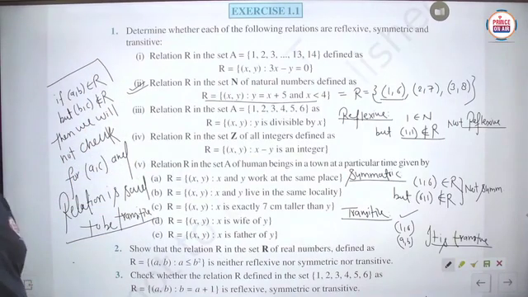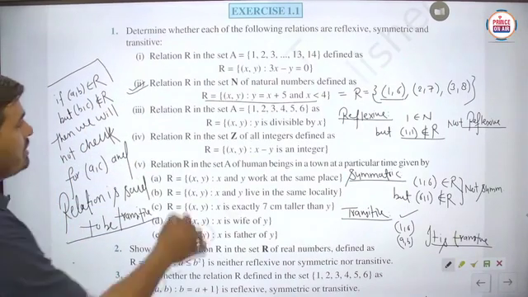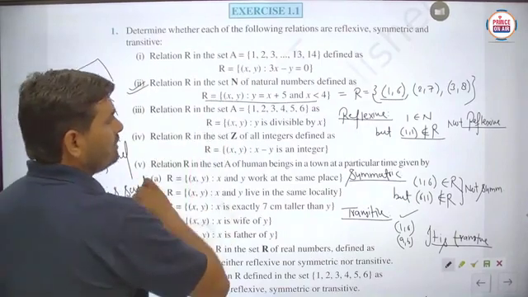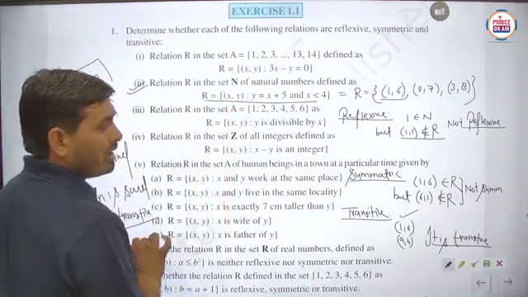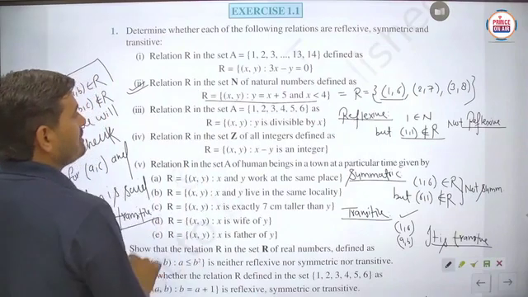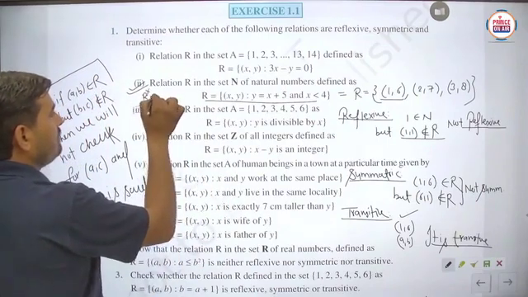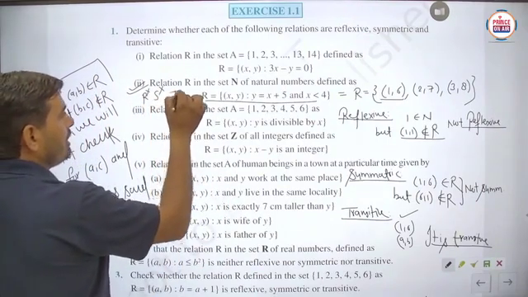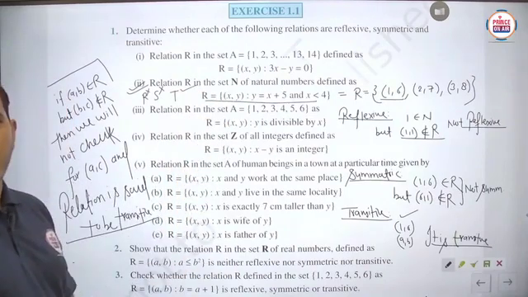Is it clear? So this particular relation is not reflexive, not symmetric, but it is transitive. Is it clear?